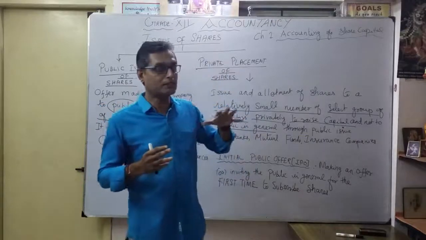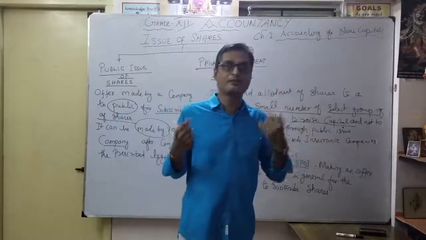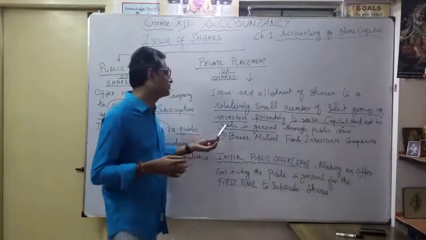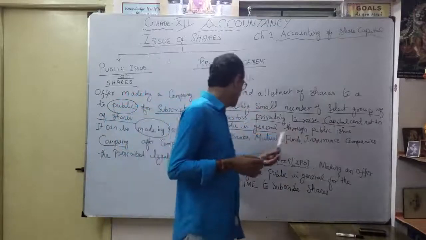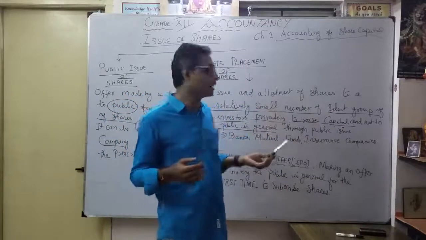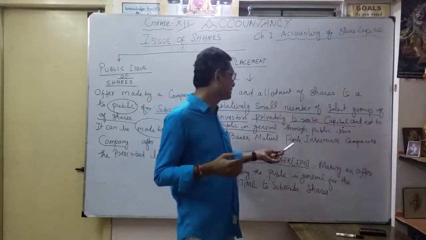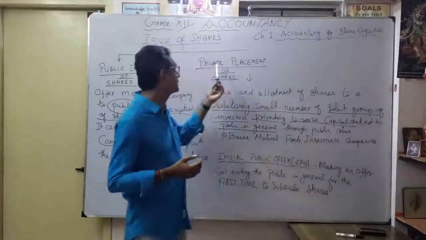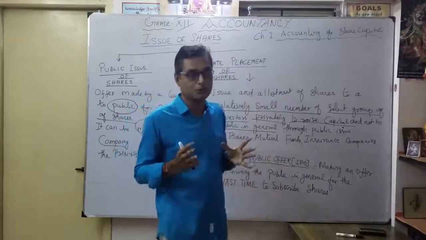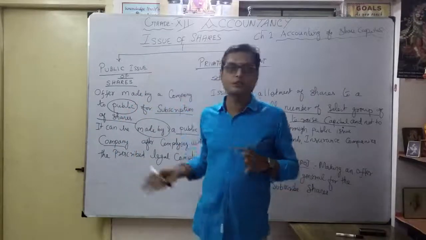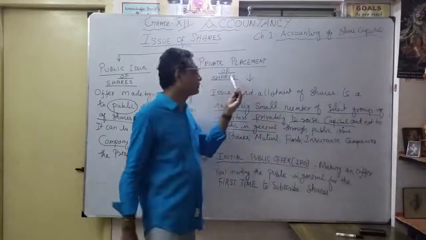A private company cannot go to the public to invite offers for shares. That's why this is very important. What are the examples? Maybe the banks, mutual funds and insurance companies come under private placement of shares. Now understood? The issue of shares may be a public issue of shares or a private placement of shares.